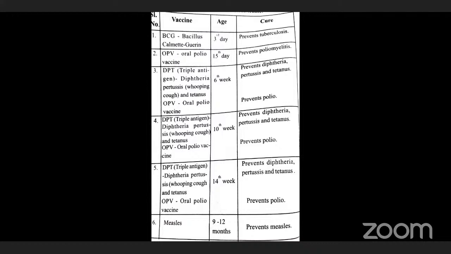Clear? Individually, diphtheria toxoid and tetanus toxoid vaccines are also prepared from toxoids.